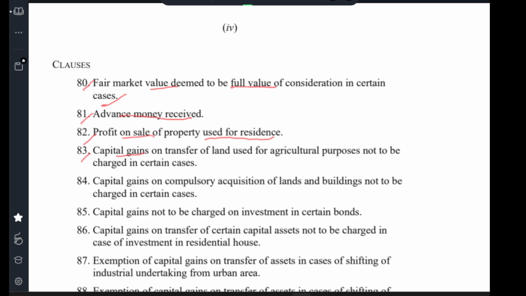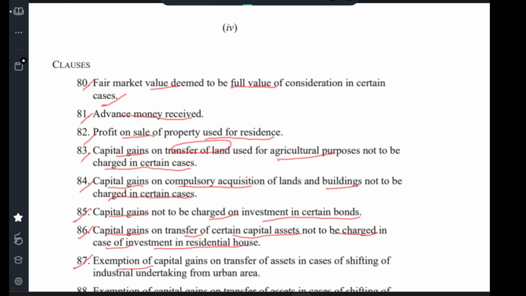Clause 83 capital gain on transfer of land used for agriculture purpose not to be charged in certain cases. Clause 84 capital gain on compulsory acquisition of land and building not to be charged in certain cases. Clause 85 capital gain not to be charged on investment in certain bonds. Clause 86 capital gains on transfer of certain capital asset not to be charged in case of investment in residential house property.